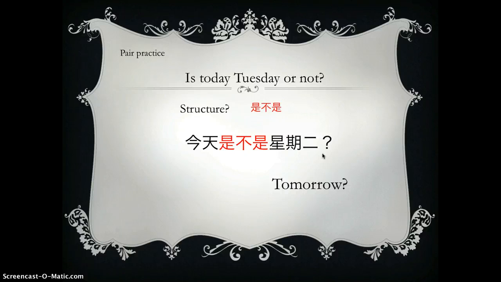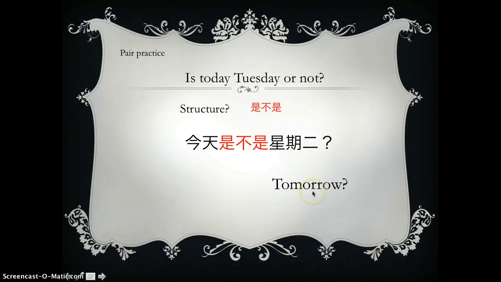Or 今天是不是星期二? Actually, the meaning of these two sentences is quite similar, just a different way to ask. Just pay attention to here. When you use a 吗 question, there is no 是不是 structure. When you use the 是不是 structure, check the end. You don't have 吗. Okay, so that's the point. 今天是不是星期二? Is today Tuesday or not?